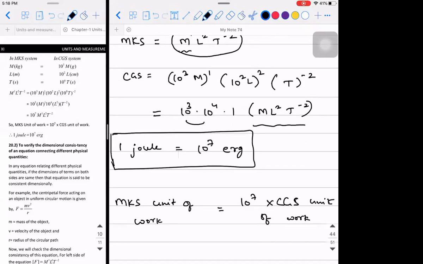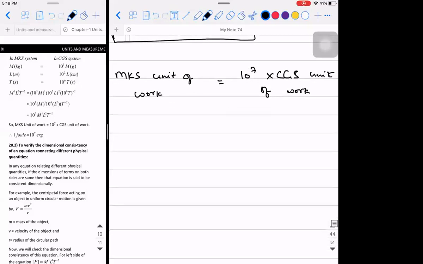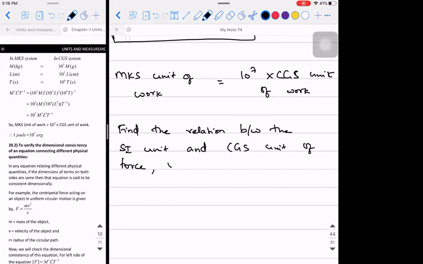So are you guys clear with this? Yes, sir. Okay. So if you're clear with this, now I'm going to give you a question. Find the relation between the SI unit and CGS unit of force using dimensional analysis.